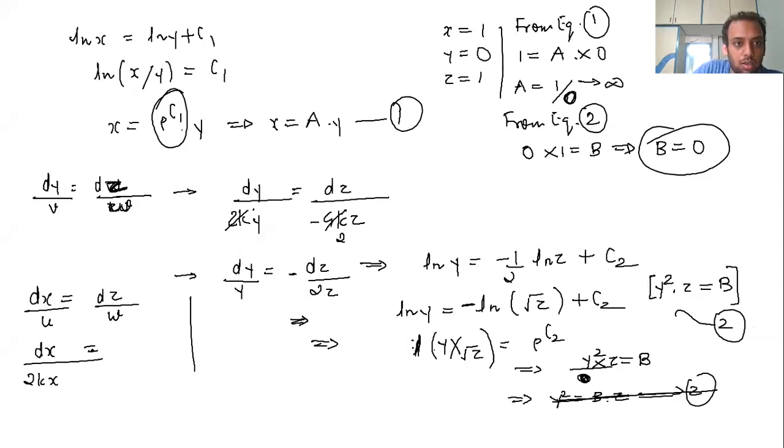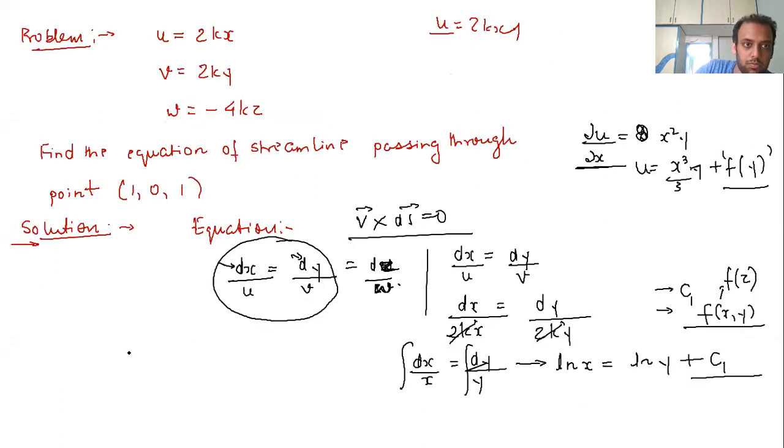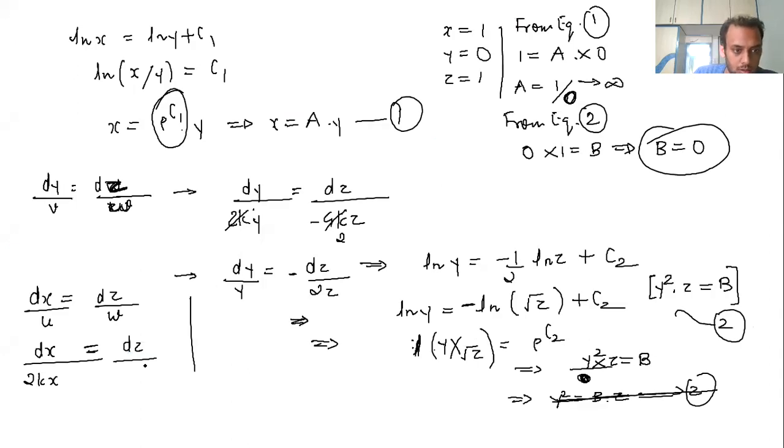I'm not sure how it happened. x is equal to, here we are not making any mistake, right? So x is equal to 1, a is tending to infinity. So dx upon x, then dz by w minus 4kz.